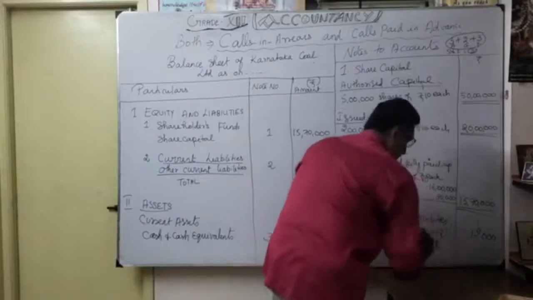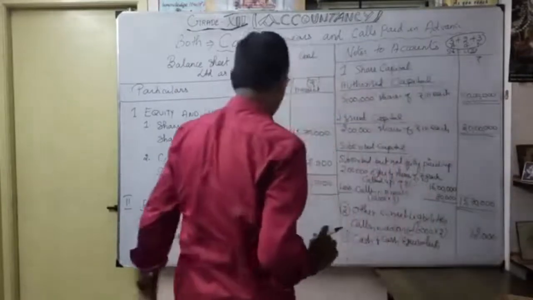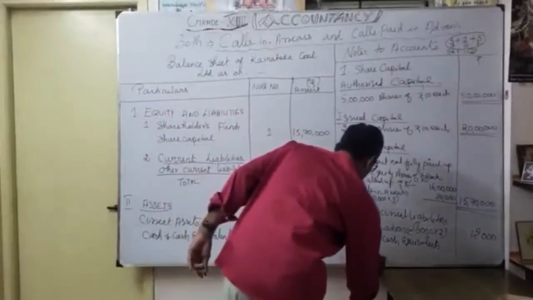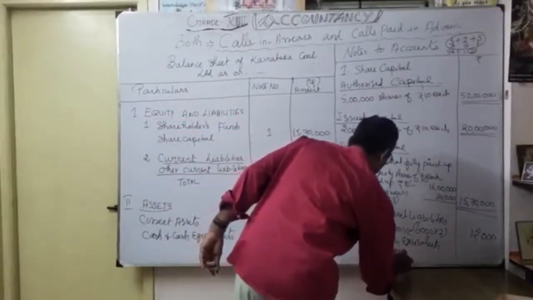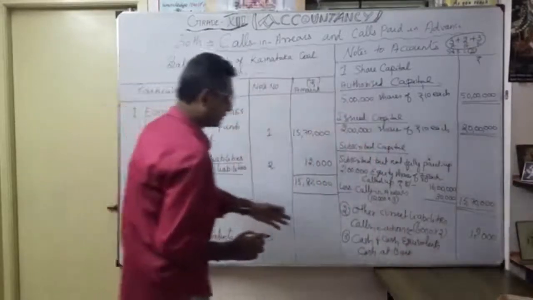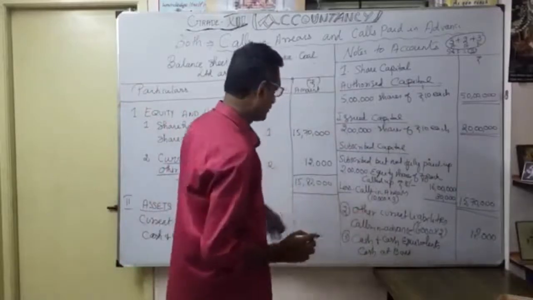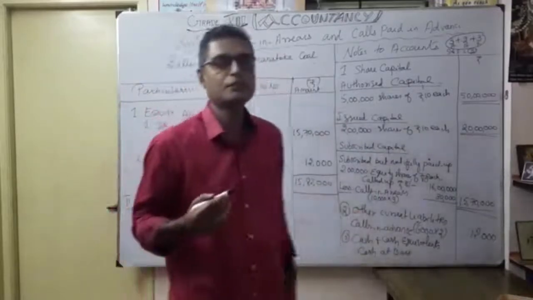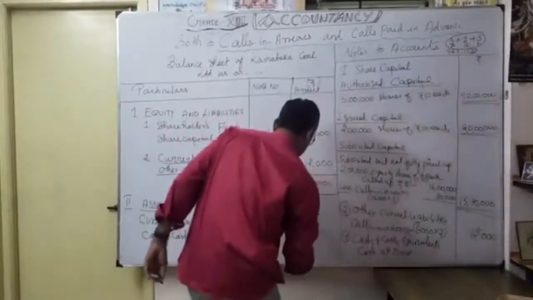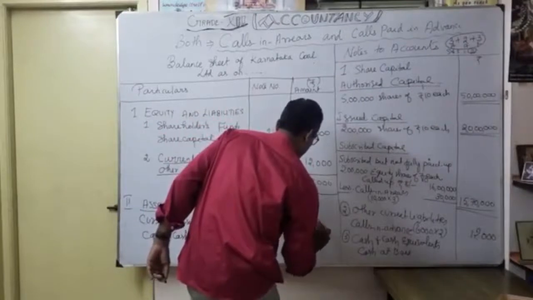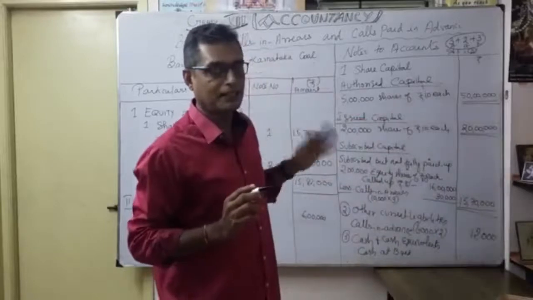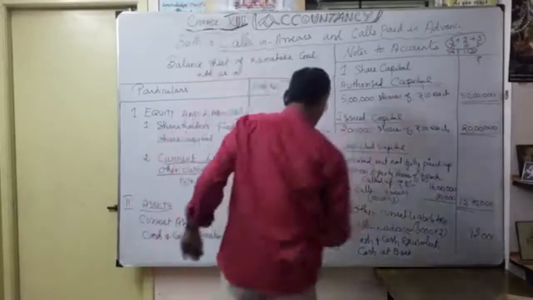Okay. How much do you have to write? Cash at bank, correct? Received through bank. Just we have to explain it here. So how will we get it? In the application, how much was received? 6 lakhs at the rate of 2 lakhs, correct? So 2 lakhs into 3 rupees as application is 6 lakhs. Similarly again, 2 lakhs as allotment is 4 lakhs.